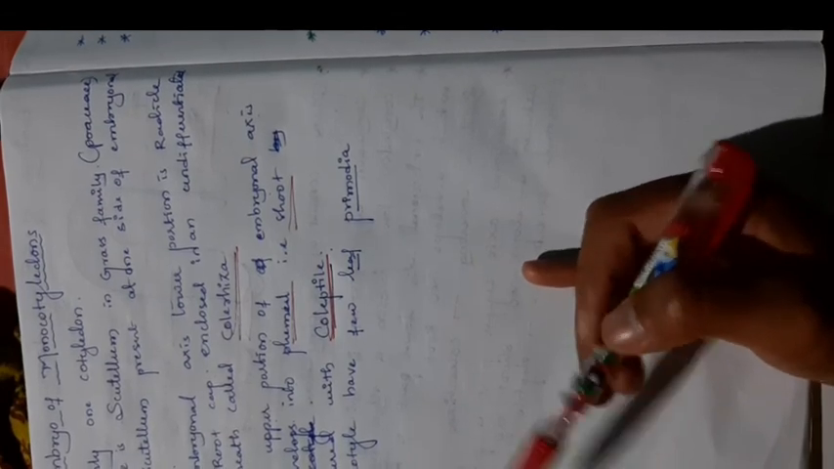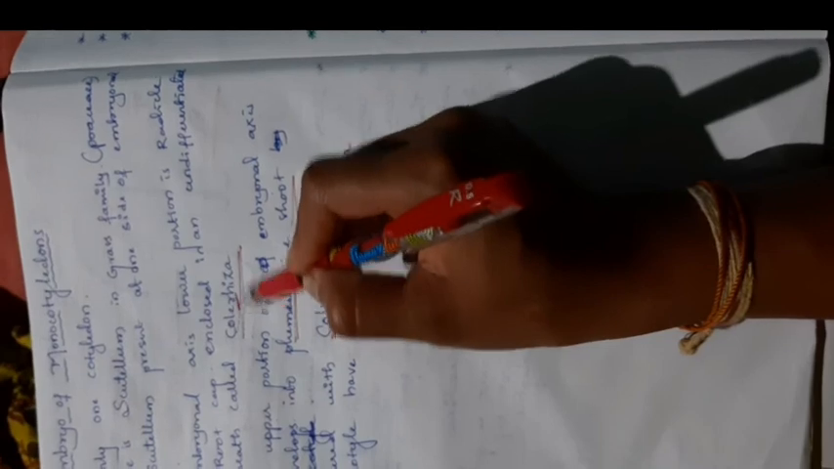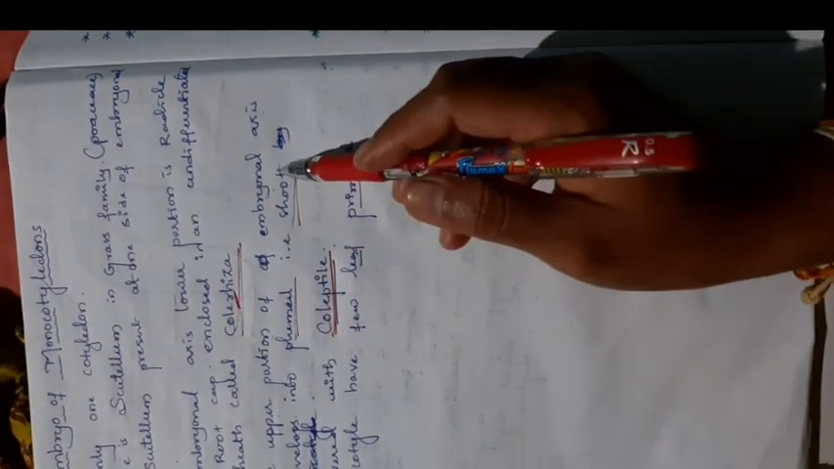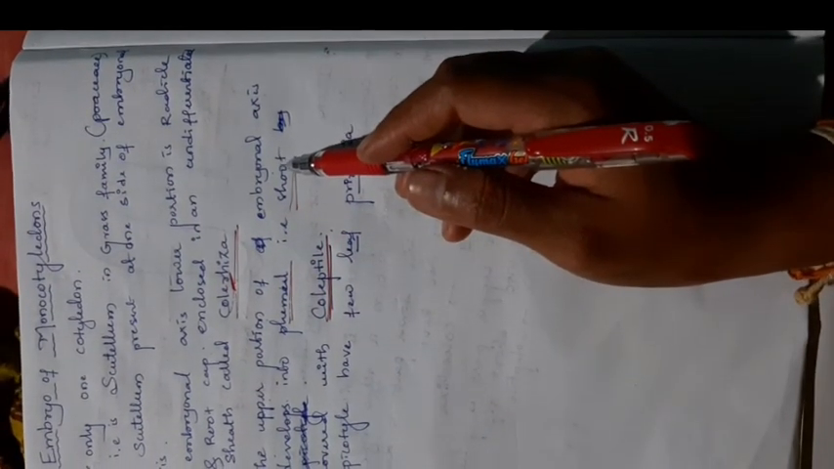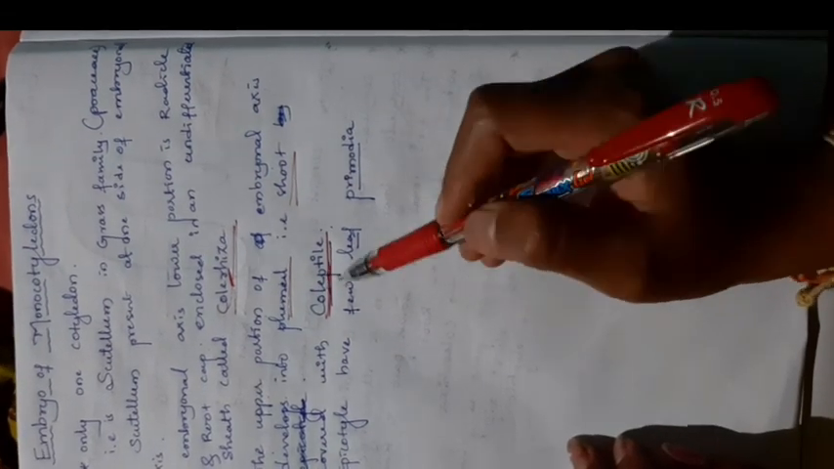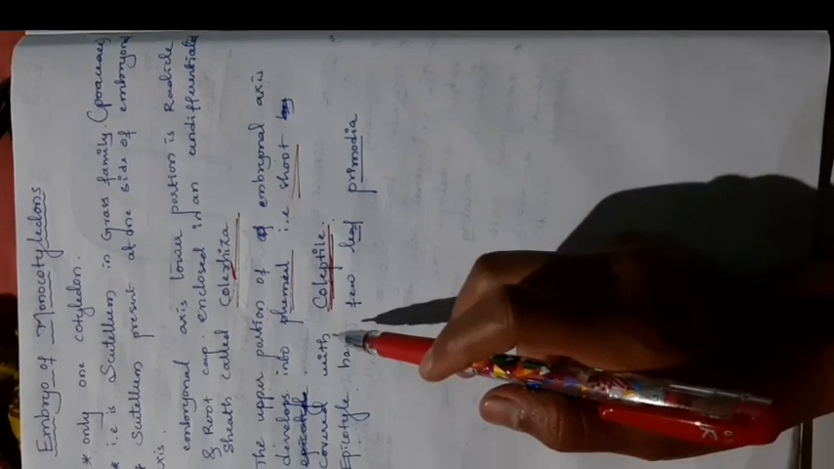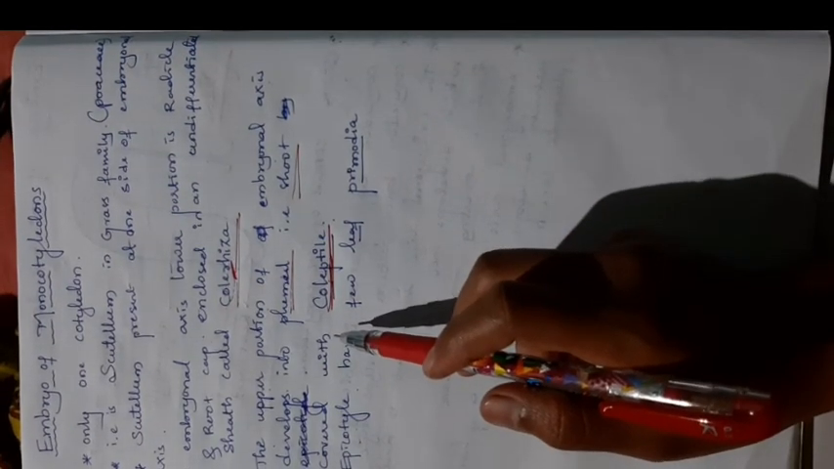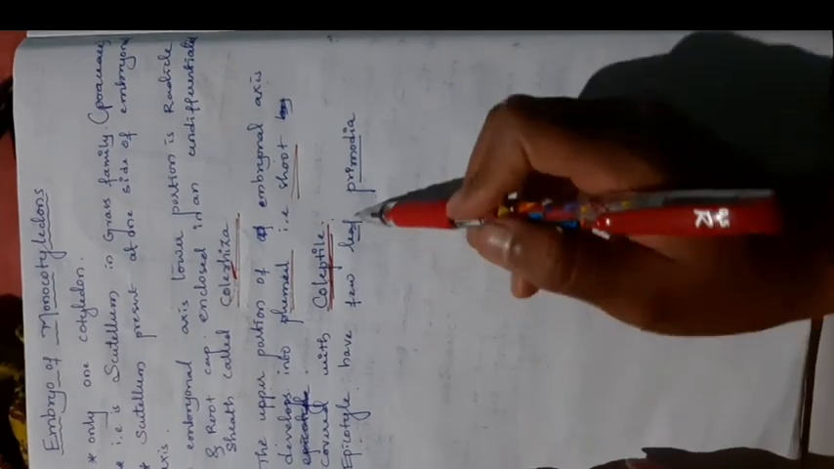Coleorhiza and coleoptile are very important. Coleorhiza, remember this R, is the covering layer for a root. Coleoptile is for the shoot. Then the epicotyl attached to the embryonal axis has the leaf primordia, which later develop into leaf-like structures.